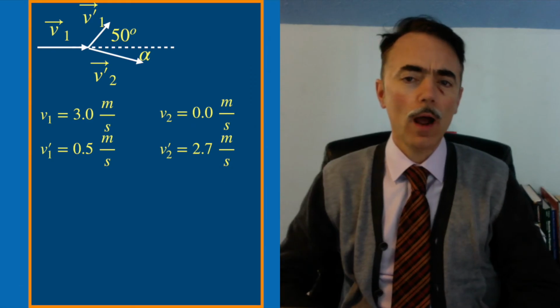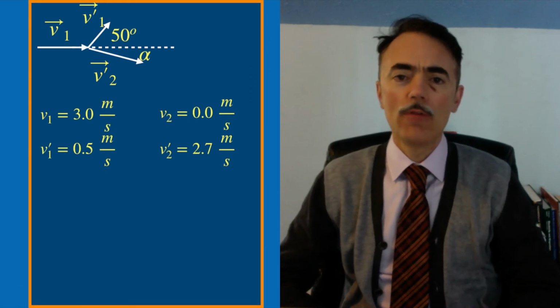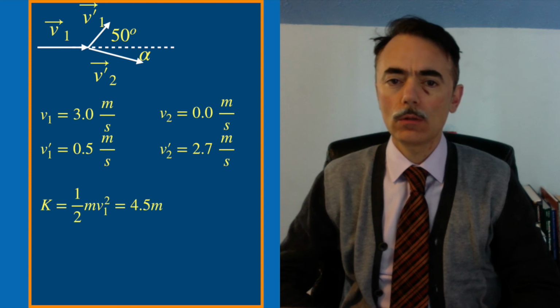Because the collision takes place on a leveled table, the potential energy does not change in the process, and we can assume it is zero at all times. So we only care about kinetic energy here. Initially, the kinetic energy is 1/2 m1 times v1 squared.